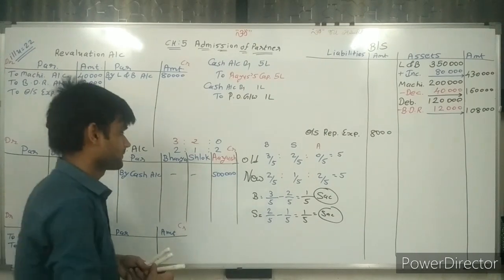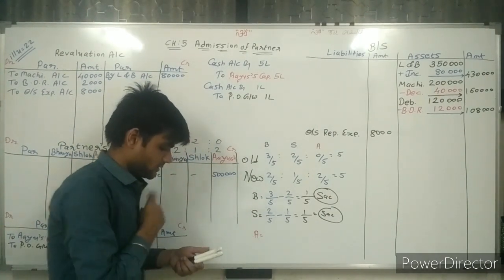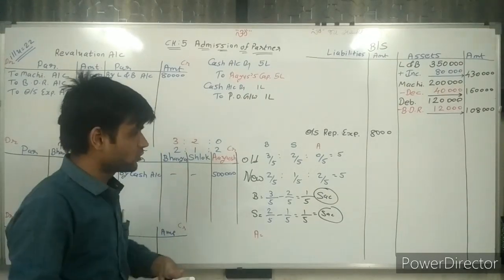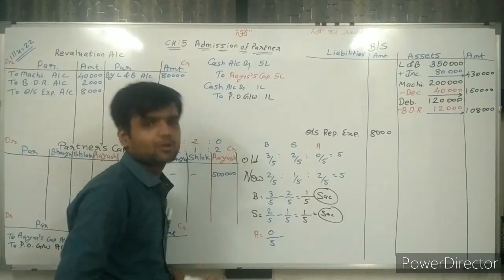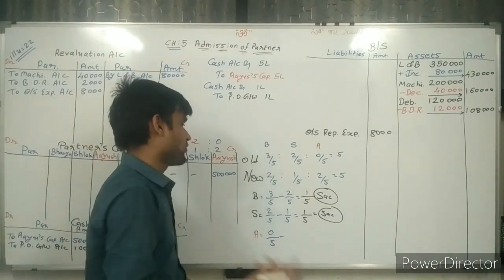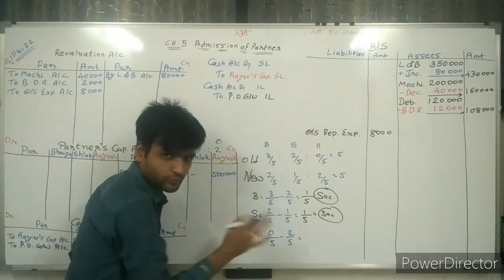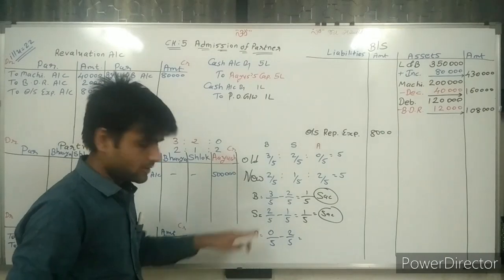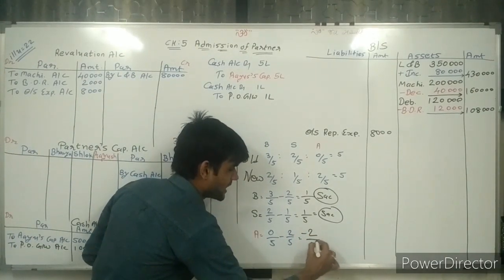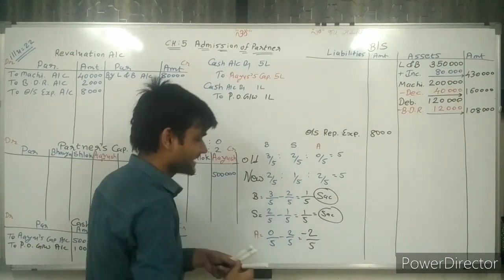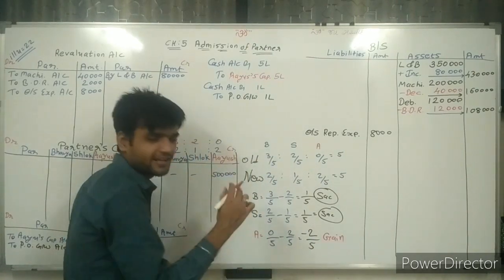Now talking about Ayush. What was Ayush's old ratio? 0. Ayush was not getting anything because he was not a partner. Now the new ratio is 2/5. The 5 is the same, so we don't need to calculate LCM. 0 minus 2 gives minus 2/5. Now I can say it's a gain by Ayush.